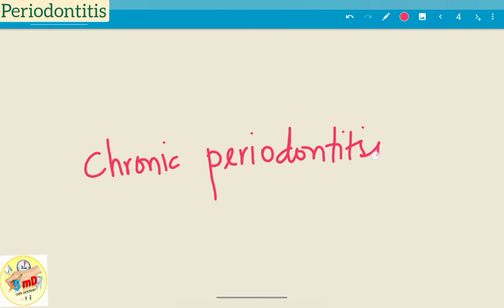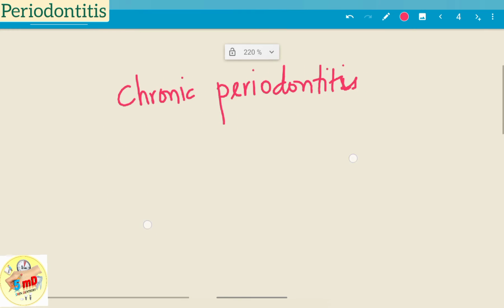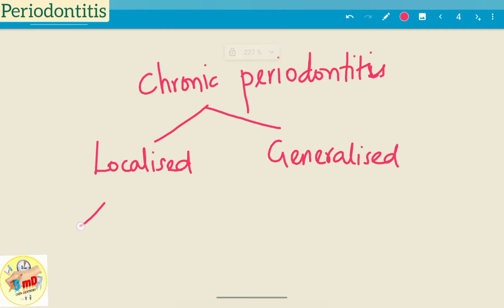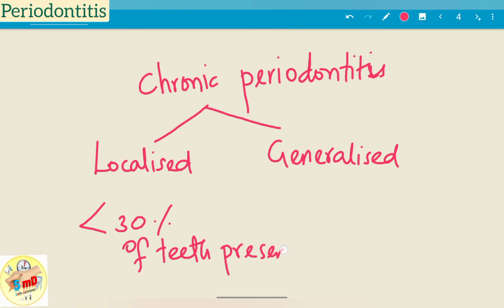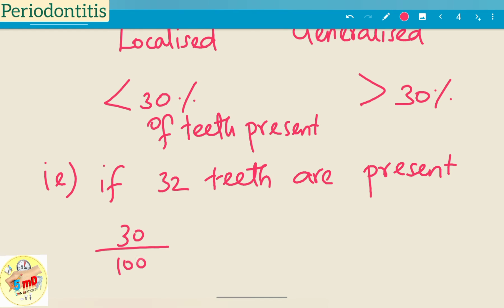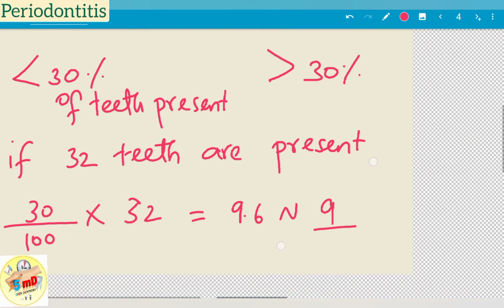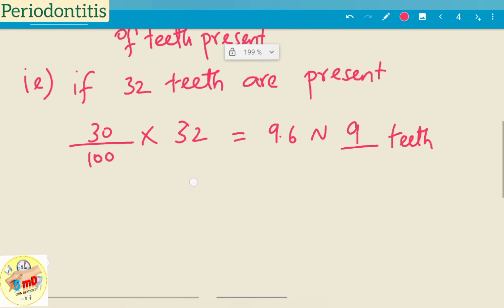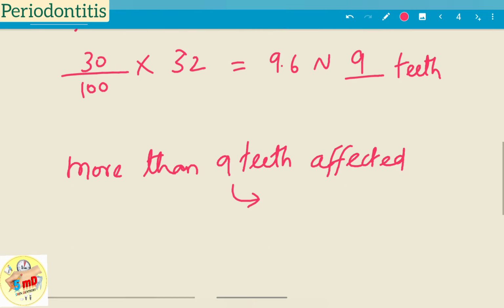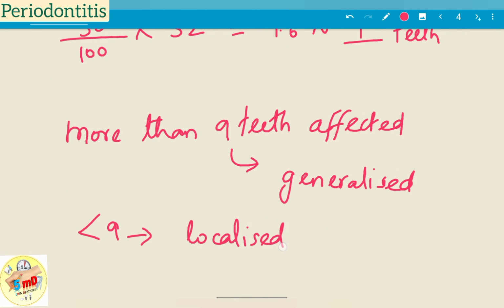Again, chronic periodontitis can be classified as either localized or generalized, based upon the number of teeth affected. In localized chronic periodontitis, less than 30% of the teeth present are affected, whereas in generalized, greater than 30% of the teeth present are affected. That is, if 32 teeth are present, 30% of 32 teeth is approximately 9 teeth. Therefore, if more than 9 teeth are affected, it is generalized chronic periodontitis. If less than 9 teeth are affected, it is localized chronic periodontitis.